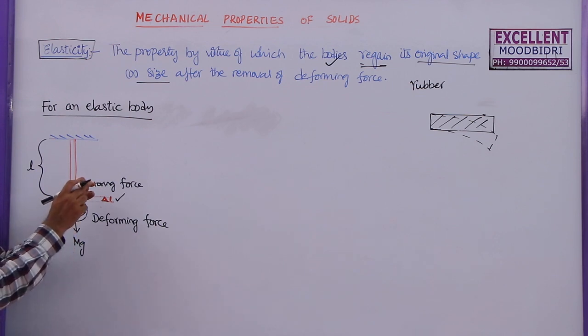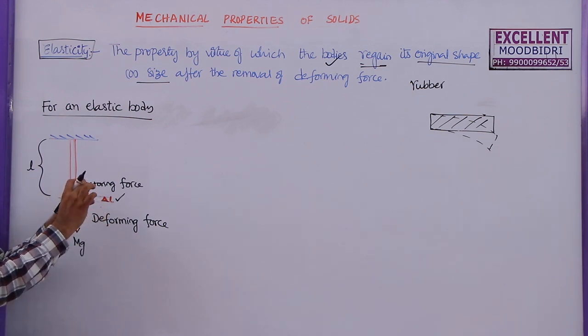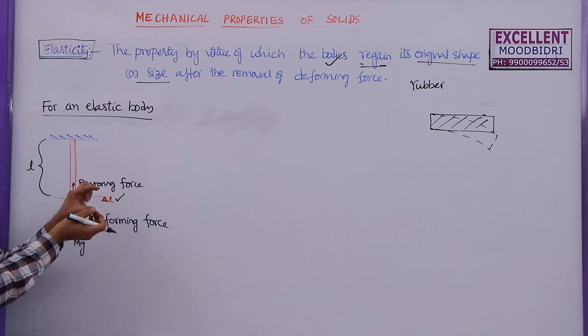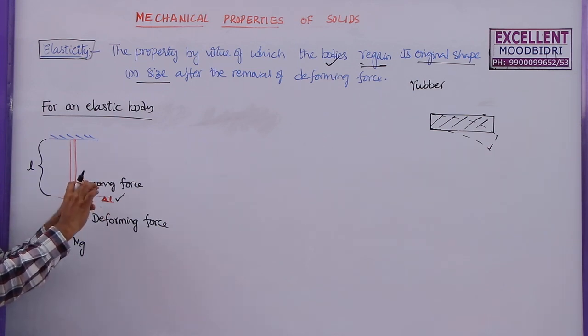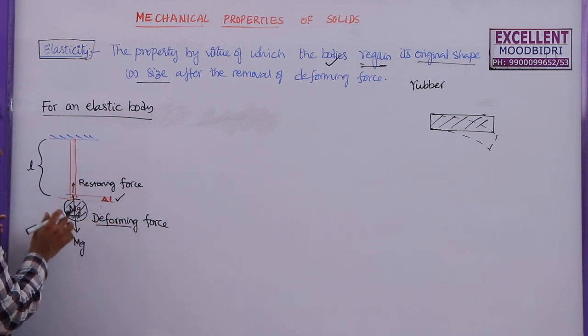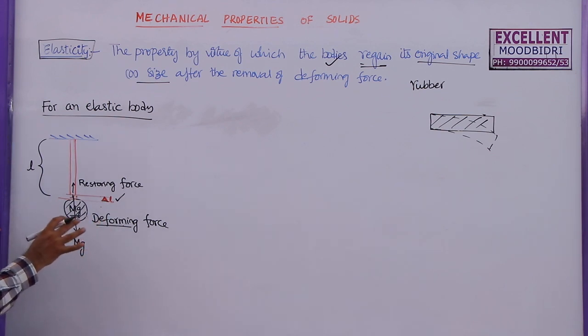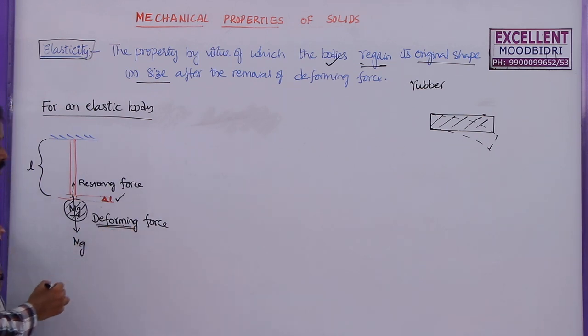Previously, let us say they are separated by some distance. Now due to this load, the interatomic distance will increase. Whenever the intermolecular distance increases, it is changing the configuration of this wire, changing the positions of these molecules. That's why it is called a deforming force.